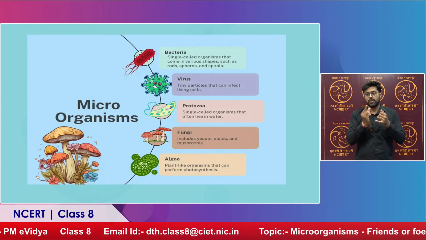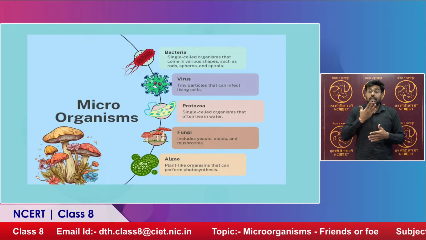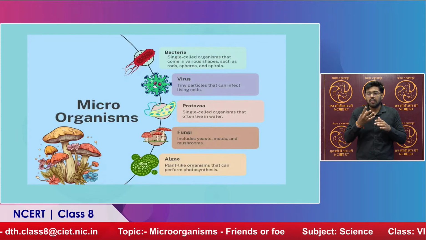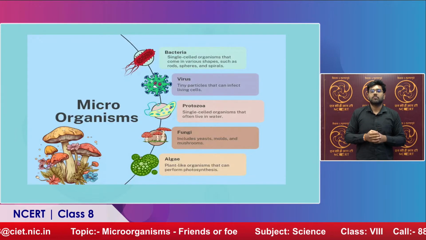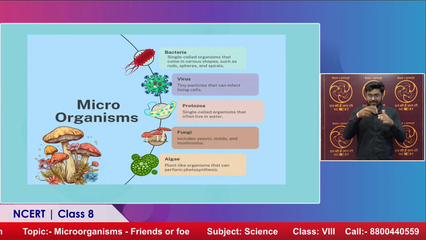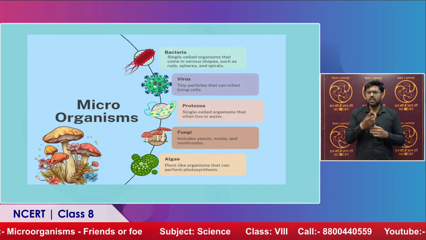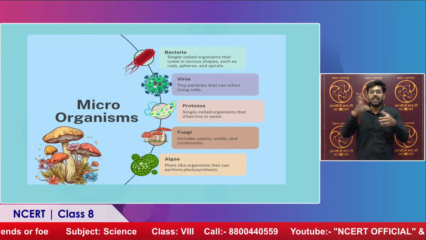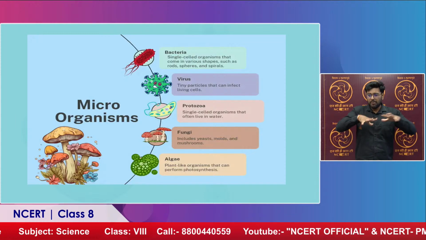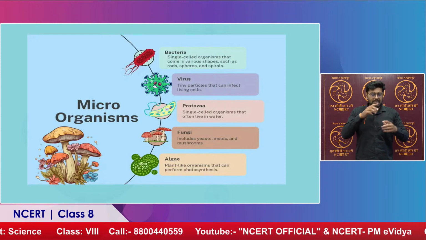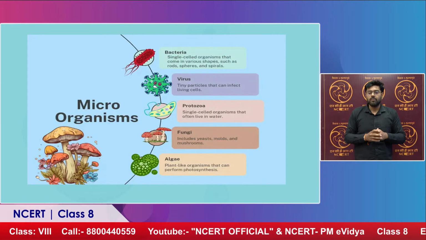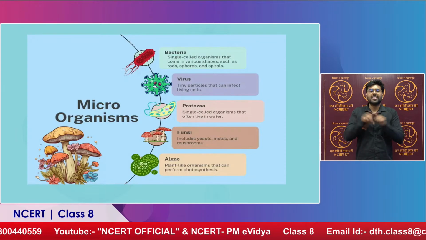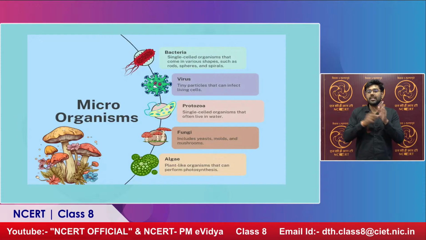Algae is green in color because it has the pigment chlorophyll present in it, which enables algae to do photosynthesis. We have also seen algae in every moist place where water is stagnant and in direct contact. We see those green patches, right? Those green patches are algae, very easy to identify. Next we have protozoa. Protozoa are single celled organisms; amoeba is an example, and paramecium is an example of it.